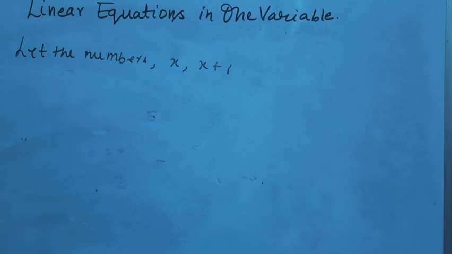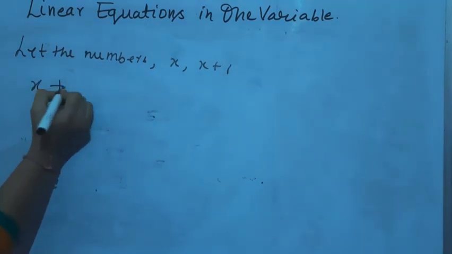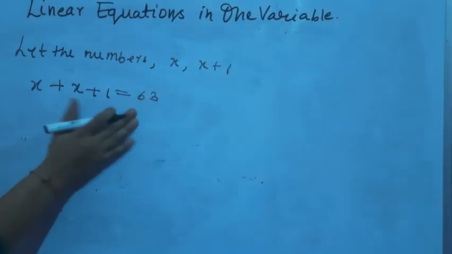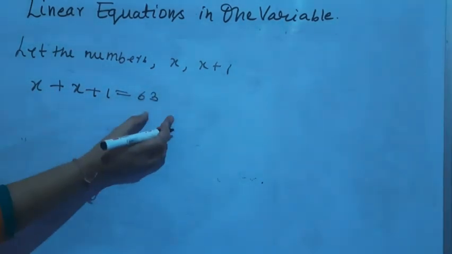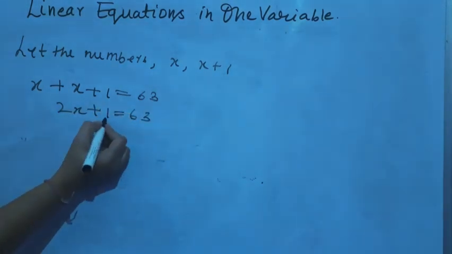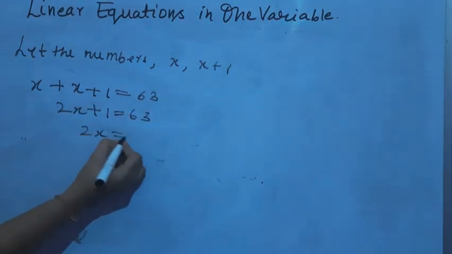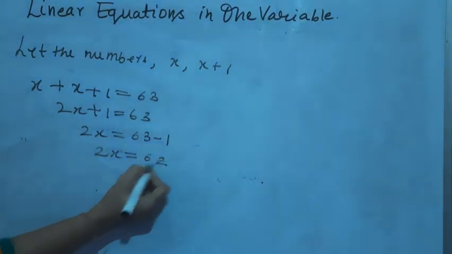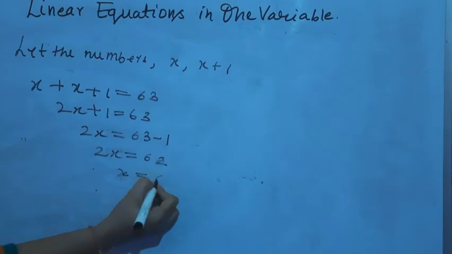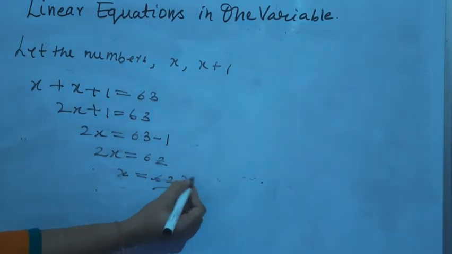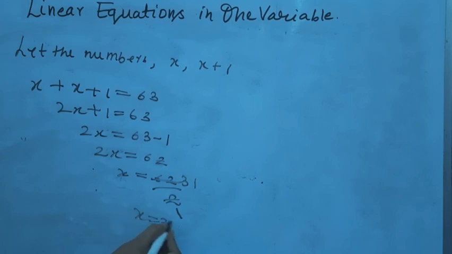So their sum is 63 as per the question. So x plus x plus 1 is equal to 63. While adding both the numbers, we obtain 63. So here it will be 2x plus 1 is equal to 63. Plus 1 will move to the right hand side and become minus 1, so 2x is equal to 62. 2 is in multiplication. It will go to the right hand side and be in division. Now what is the value of x? The value of x is 31.